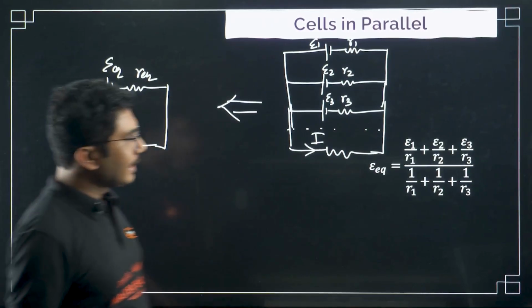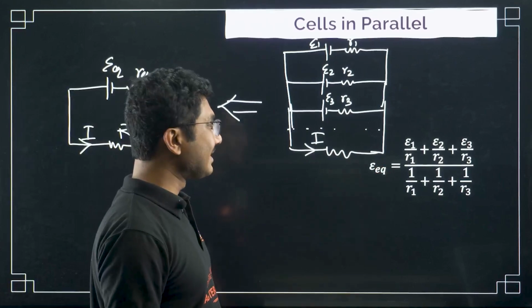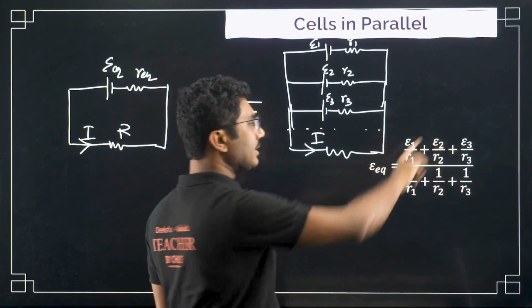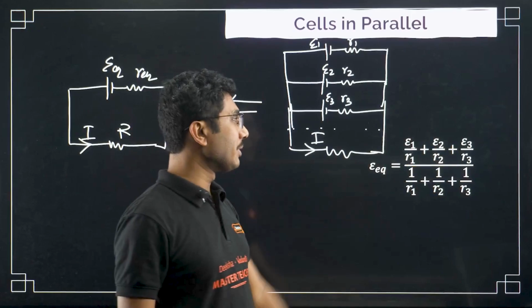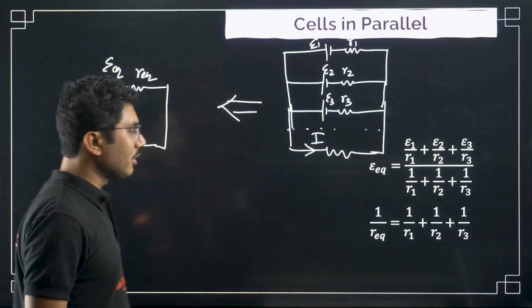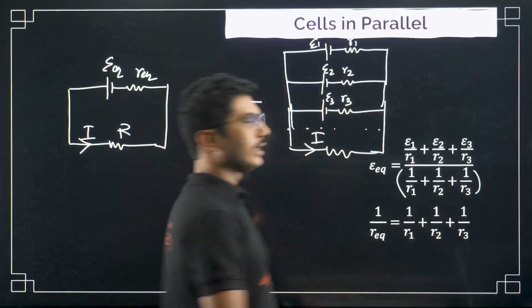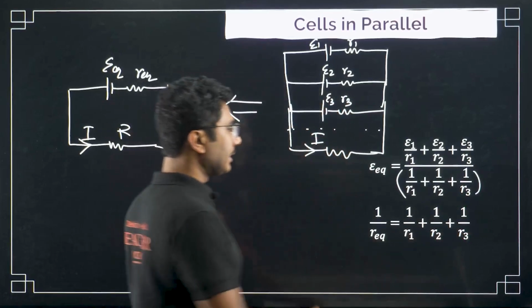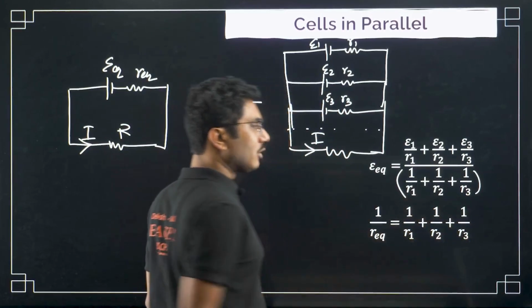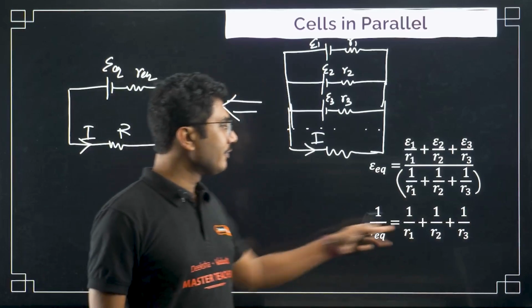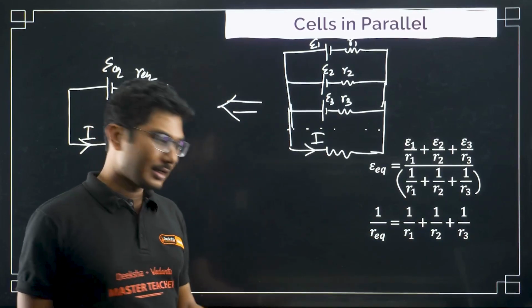Now the equivalent EMF in this case is a little complicated. It is given in this form, which is the easiest form to remember. Why so? Because if you see the denominator, it is nothing but 1 by R1 plus 1 by R2 plus 1 by R3, that is 1 by equivalent resistance.